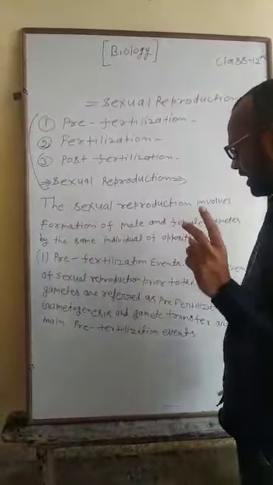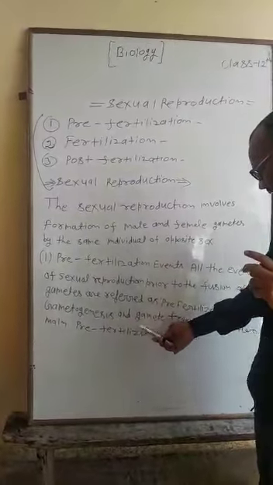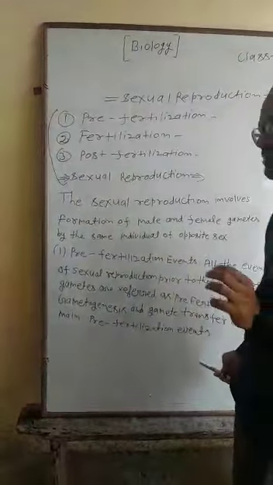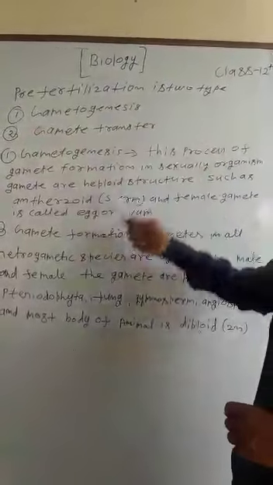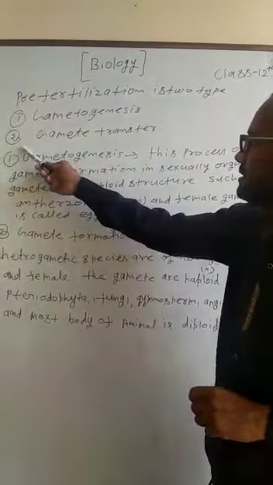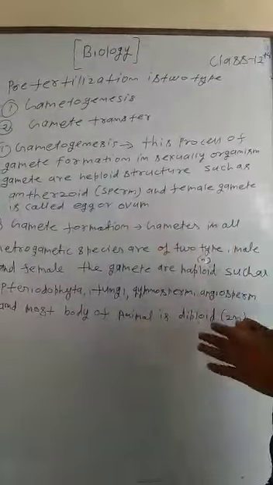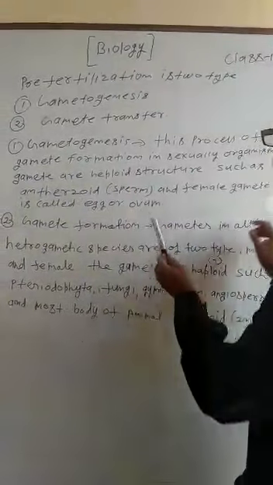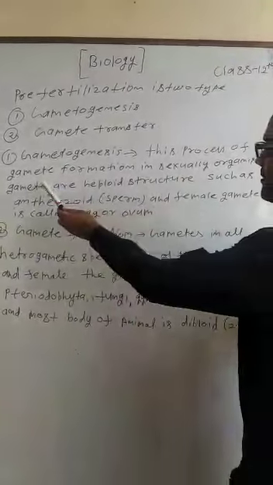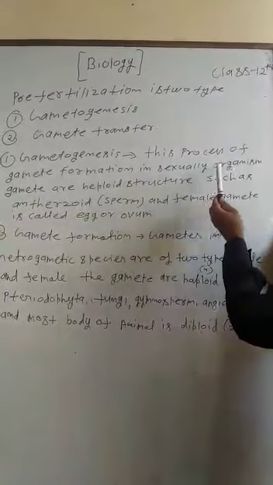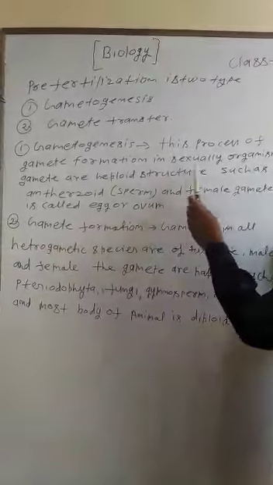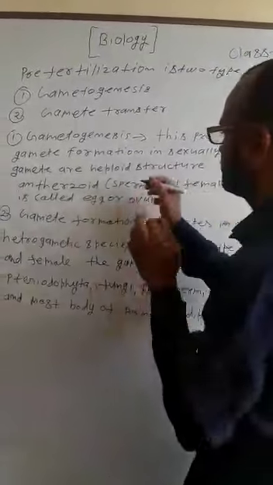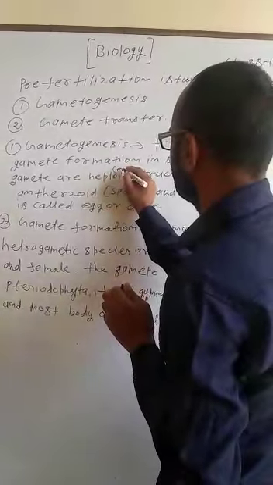Pre-fertilization has two types: first, gametogenesis; second, gamete transfer. What is gametogenesis? It is the process of gamete formation in sexually reproducing organisms. Gametes are haploid structures, that is, n condition.